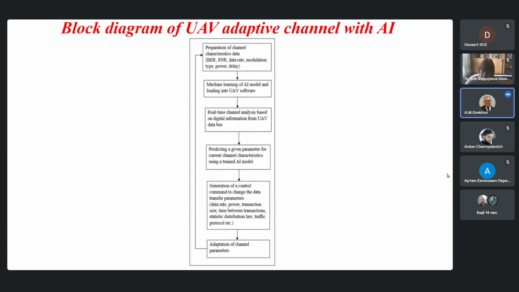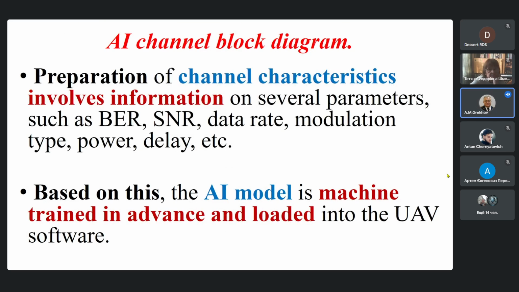On this slide, you can see the block diagram of the unmanned aerial vehicle adaptive channel with artificial intelligence. And now we will consider each block of this diagram. Preparation of channel characteristics involves information on several parameters, such as bit error rate, signal-to-noise ratio, data rate, modulation type, power, delay, etc. Based on this, the artificial intelligence model is machine trained in advance and loaded into the unmanned aerial vehicle software.